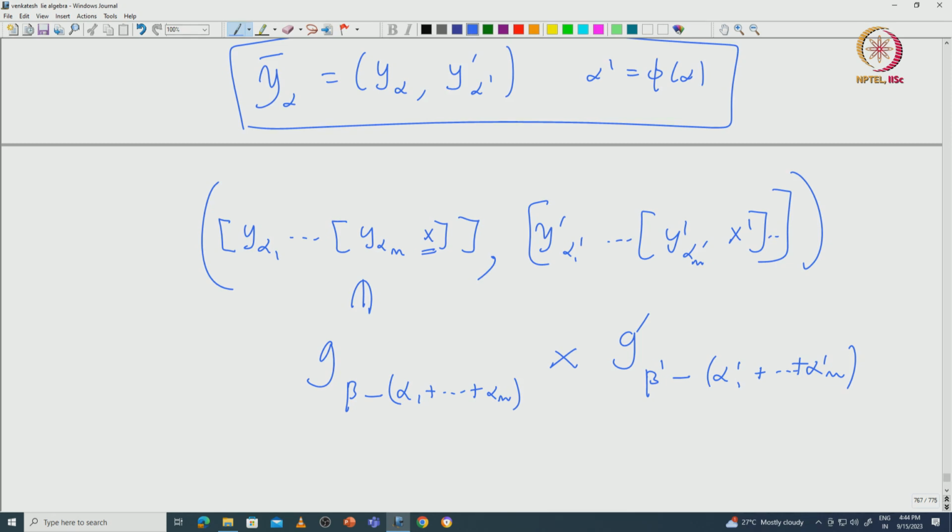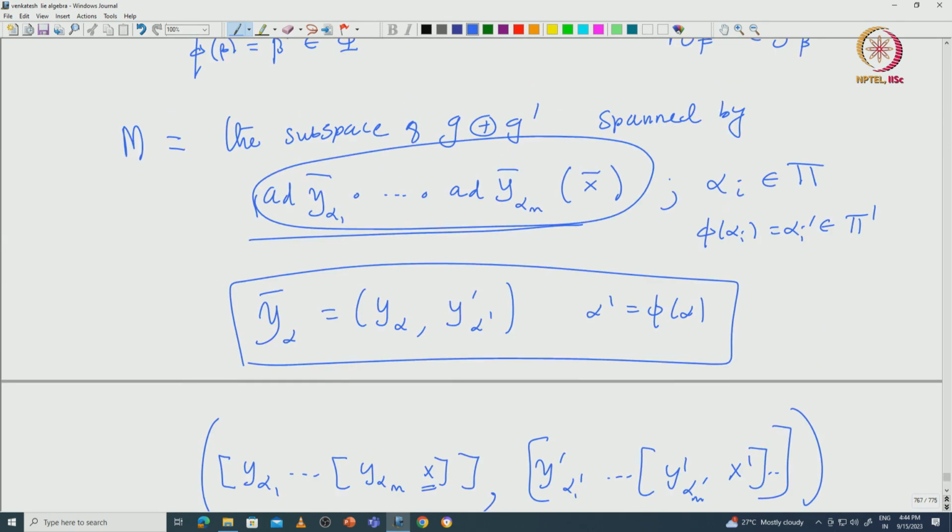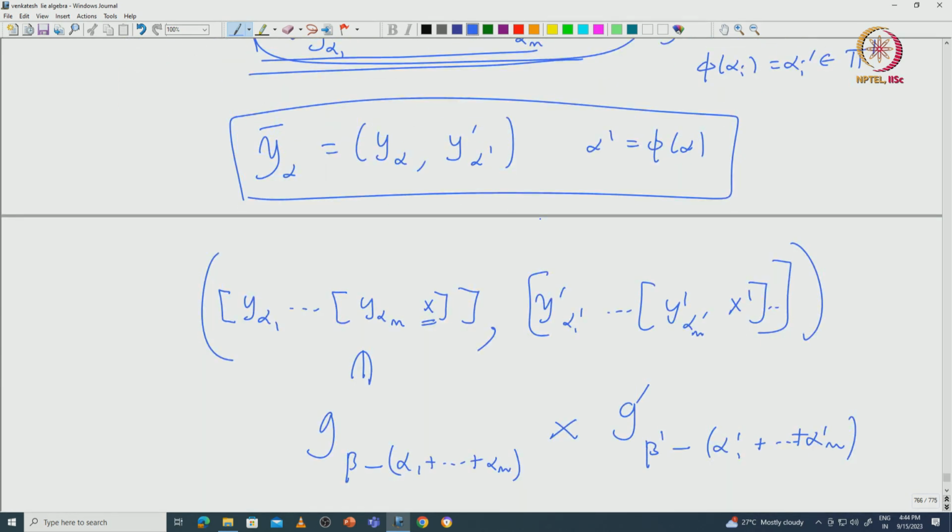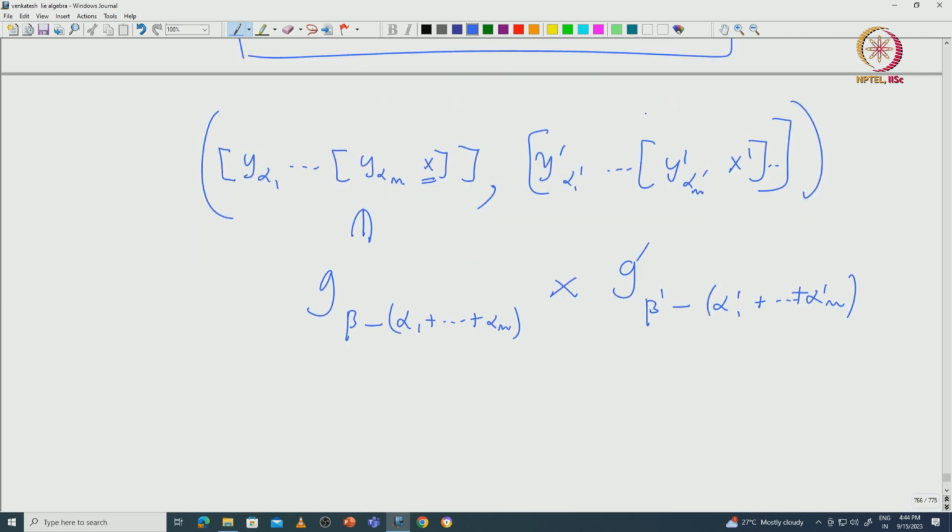So, that means if you apply this ad of y alpha 1 bar etcetera ad y alpha m bar, then the respective elements, the first coordinate and second coordinate elements, they lie inside these root spaces which are strictly smaller than the root spaces beta and beta dash. Okay.